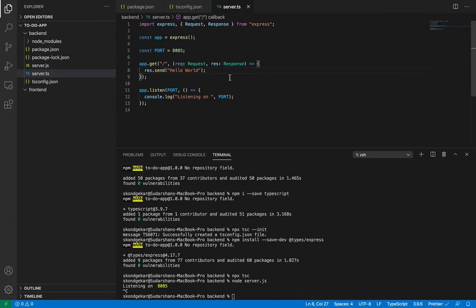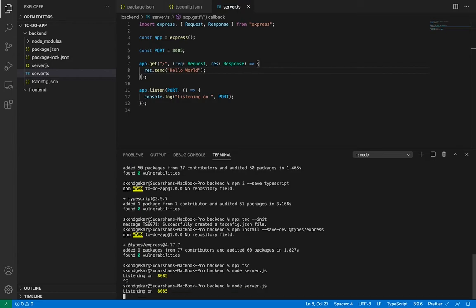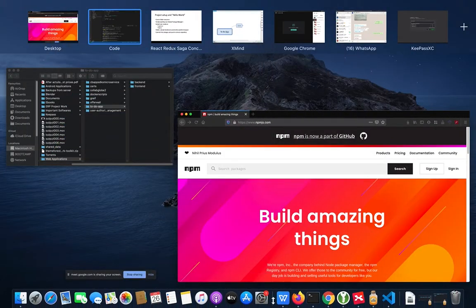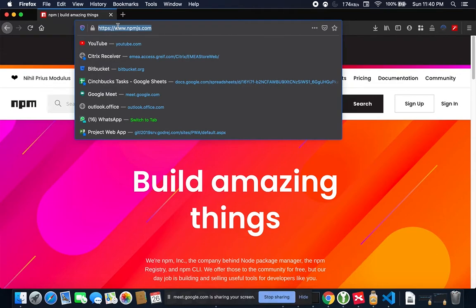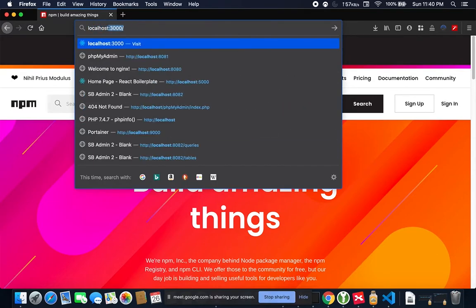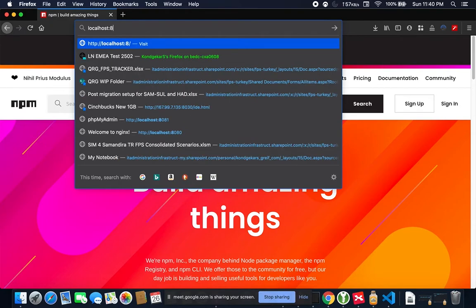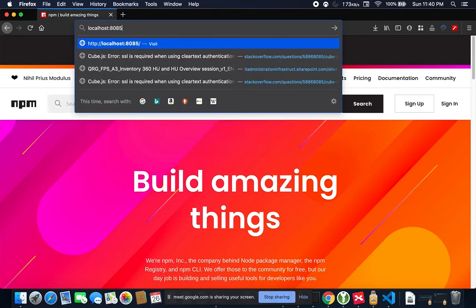Now let's see it working. I will again start my server. It is listening on 8085. Let's open up my web browser and I will put here localhost:8085.